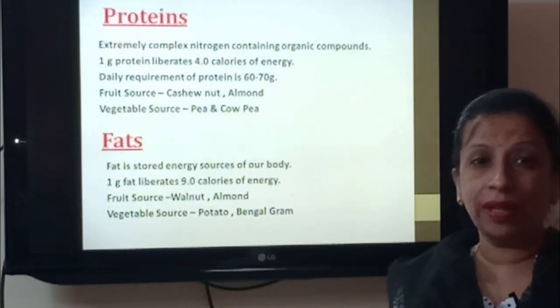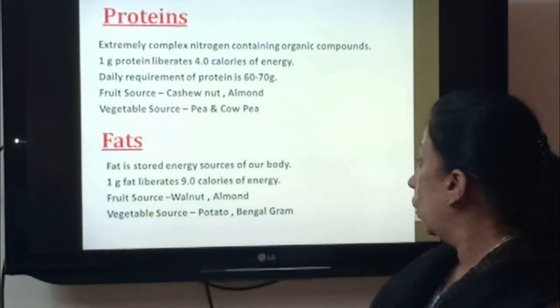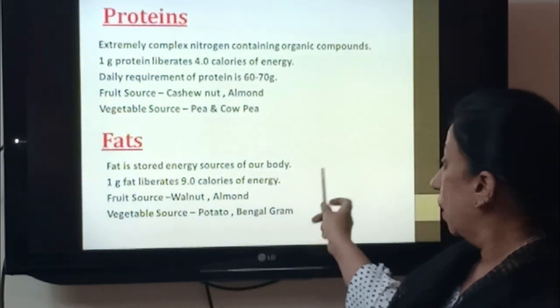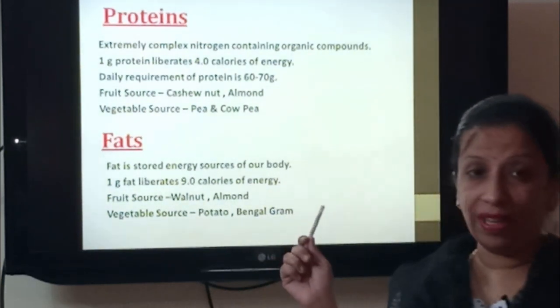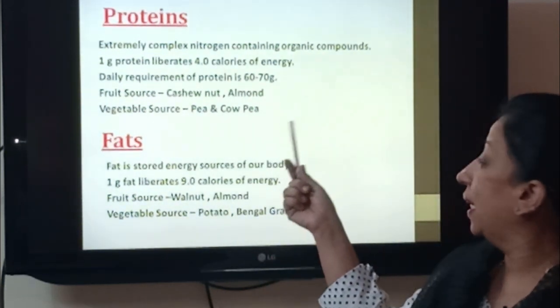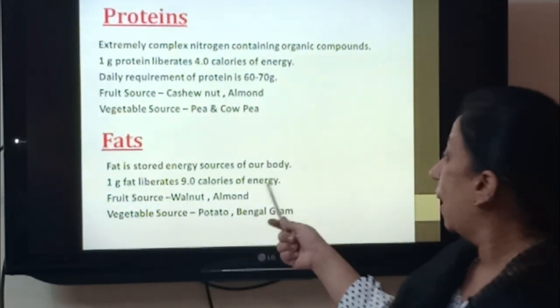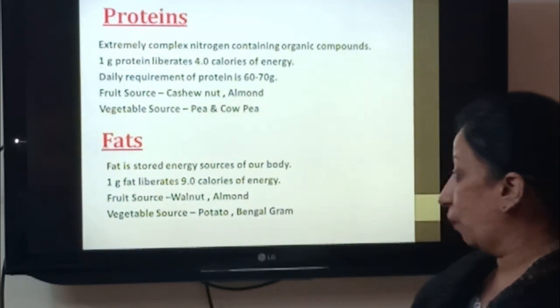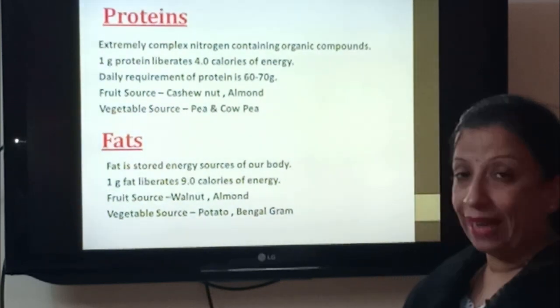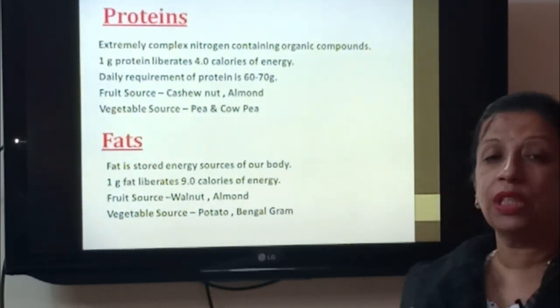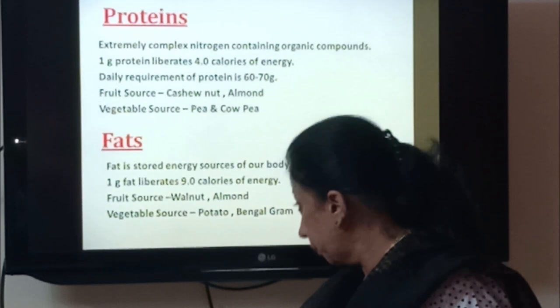You know, fat is stored in the body in the form of adipose tissue. So fat is a stored energy in our body. 1 gram of fat liberates 9 calories of energy. I already told you, protein liberates 4 calories of energy and fat liberates 9 calories of energy. So important fruit sources from which we get fat are walnut and almond, and vegetable sources are potato and Bengal gram.